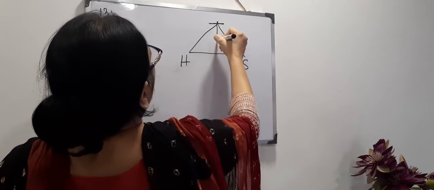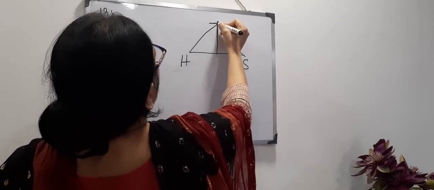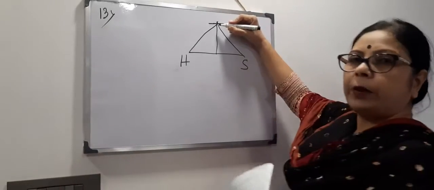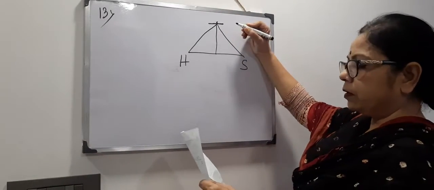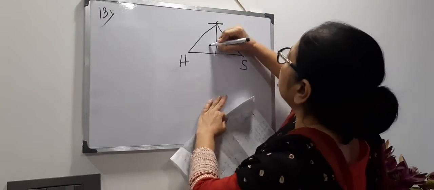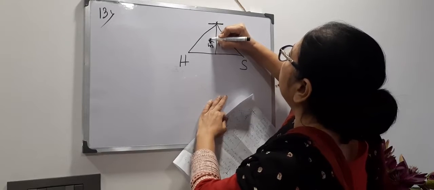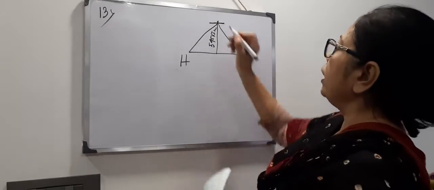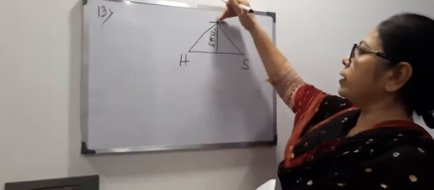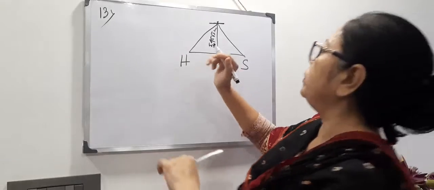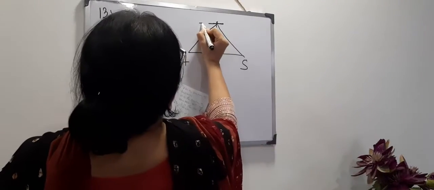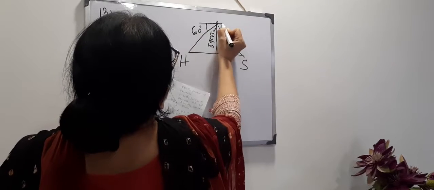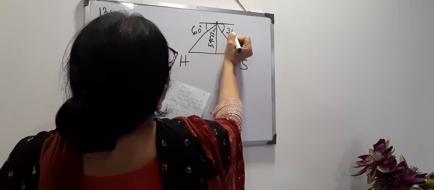Now when the person is looking, at that position the height of the plane from ground was 545√3 meter. Clear? And the angle of depression, so obviously he is looking downwards, is 60 degree here and 30 degree at that side.